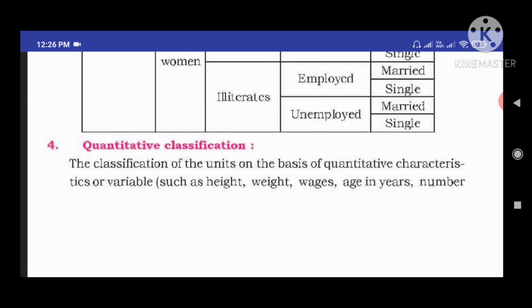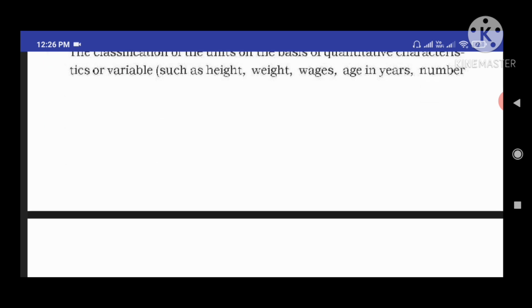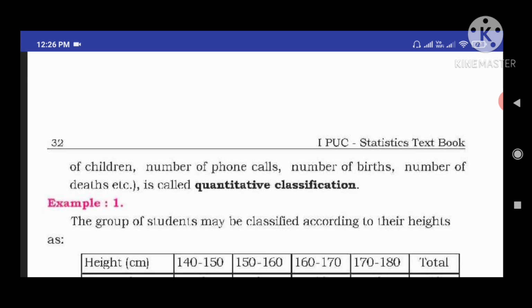And the next and last concept is quantitative classification. When we are classifying the data based on quantities or variables, quantitative characteristics are called variables. What are the variables? Height of students or persons, weight, wages, ages in different years, number of children, number of phone calls, number of births, number of deaths.